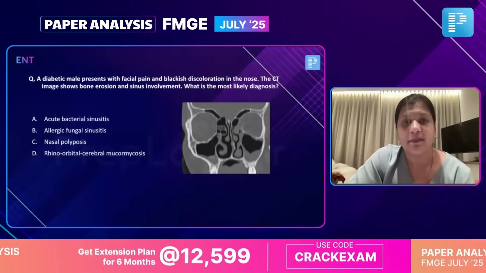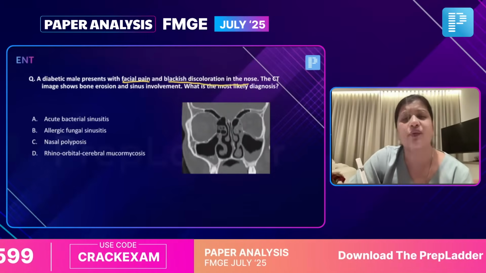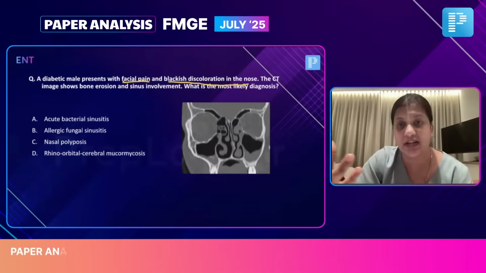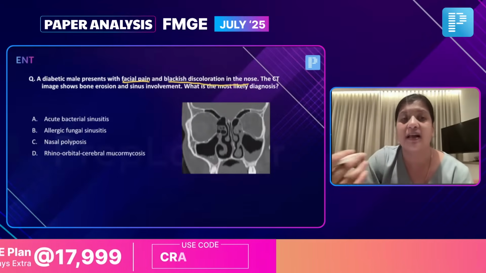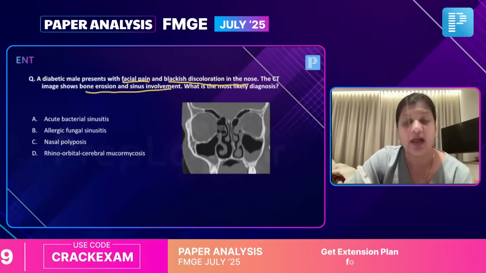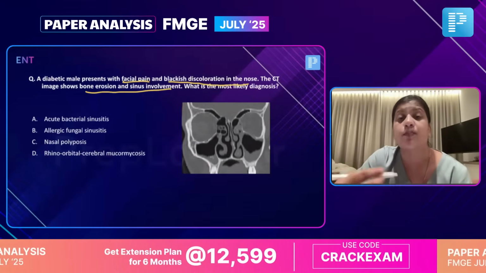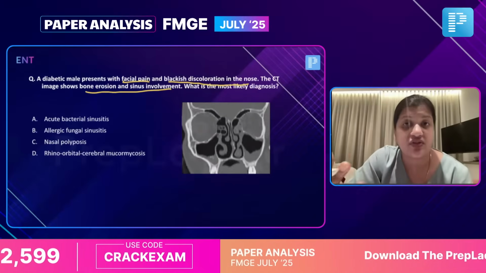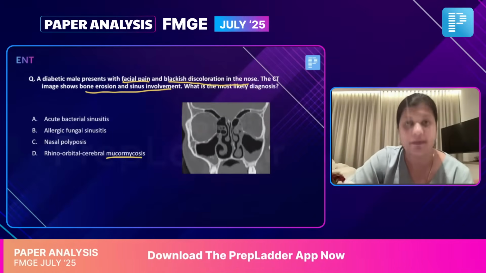A diabetic male presented to you with facial pain and blackish discoloration. Now, this is again a giveaway question. Whenever you've heard of blackish discoloration in the nose, post-COVID, we've seen this question occurring again and again. There is involvement of the bone and sinus. What is the most likely diagnosis? We all know this. Post COVID, we have seen blackish discoloration, eschar, necrosis. What is the answer? The answer has to be mucormycosis, right?